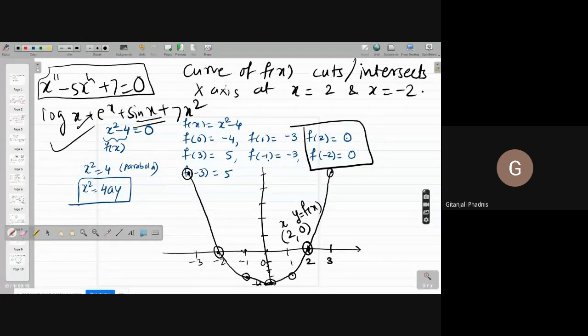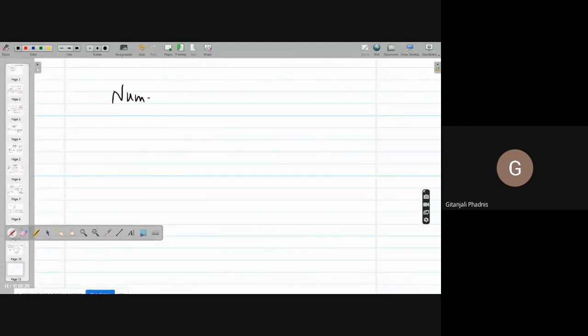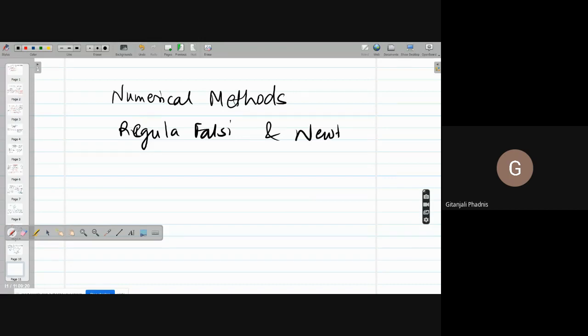We are not able to factorize every polynomial, and we are not able to draw the graph of every polynomial. In such cases, it doesn't mean that there is no solution. There is a solution, and then we take help of numerical methods. So we are going to handle equations which are transcendental in nature, which are of higher degree, where factorization is not possible, and there we are going to apply numerical methods. There are two numerical methods which we are going to use: Regula-Falsi and Newton-Raphson.